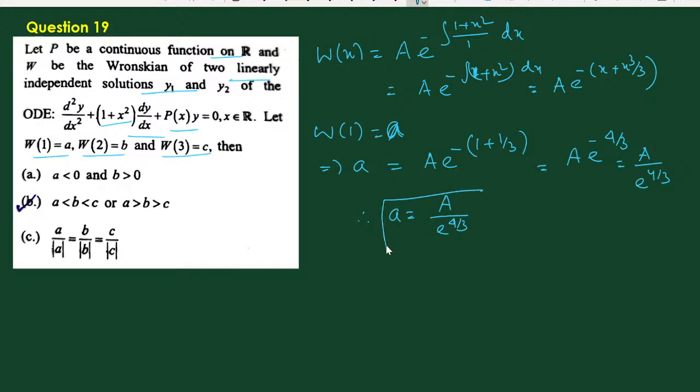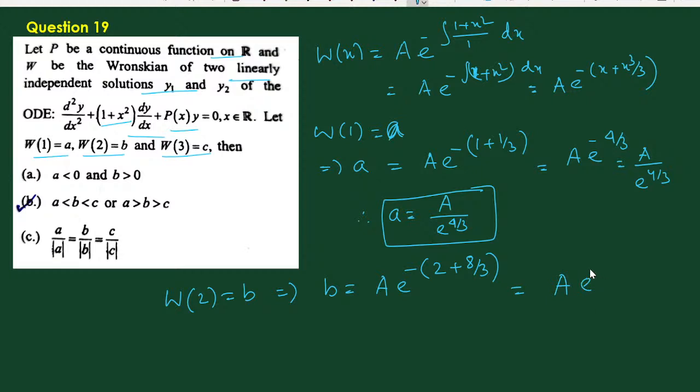Now if we apply W(2), this is equal to b. This gives b equal to A e to the power minus of (2 + 8/3), which is A e to the power minus 14/3. So this implies b equal to A by exponential 14/3.